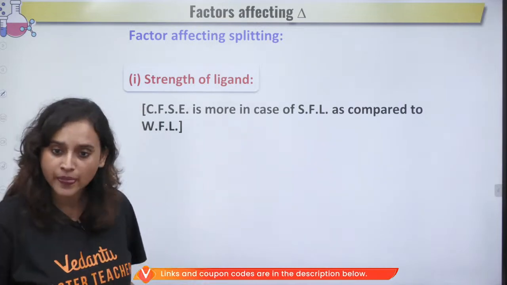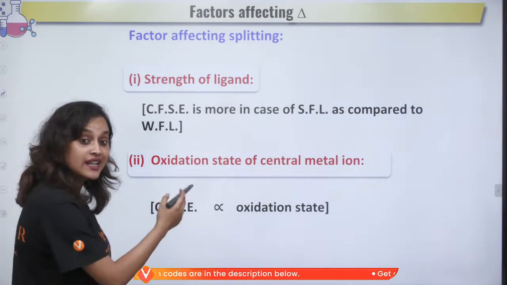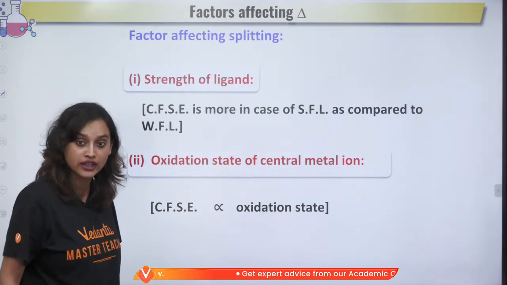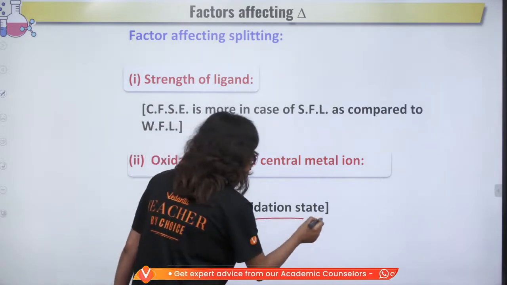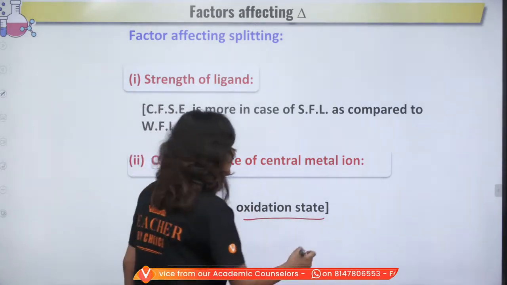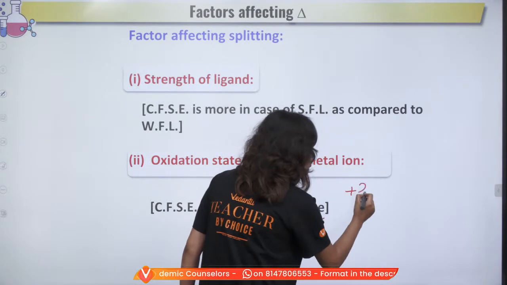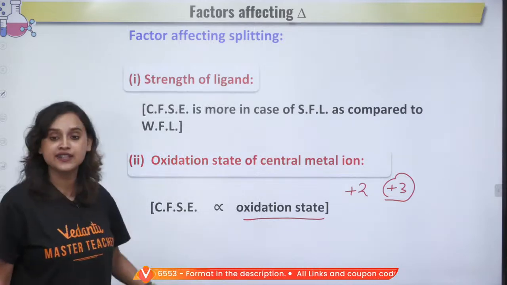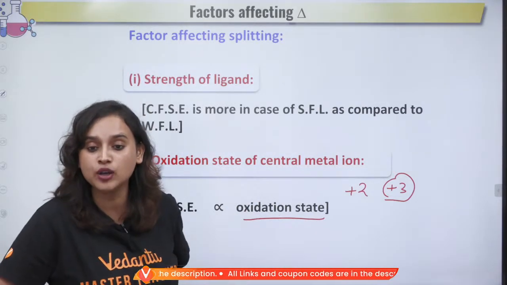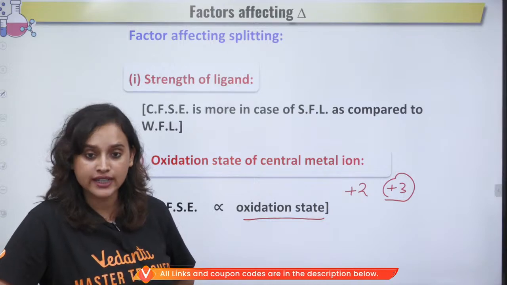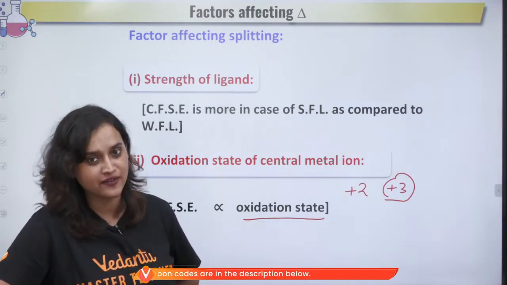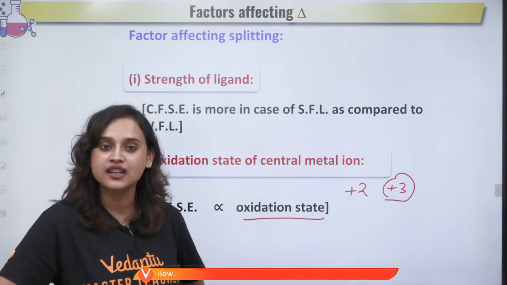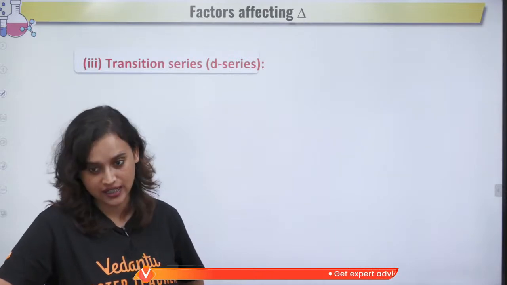Now, oxidation state of the central metal ion. This is also very important, my dear student. CFSE is directly proportional to oxidation state. So if I have one metal at +2 state and one metal at +3 state, which one will have more CFSE? Tell me. It will be +3, right? The +3 oxidation state will have more CFSE.